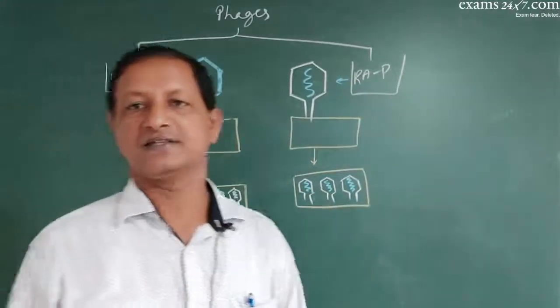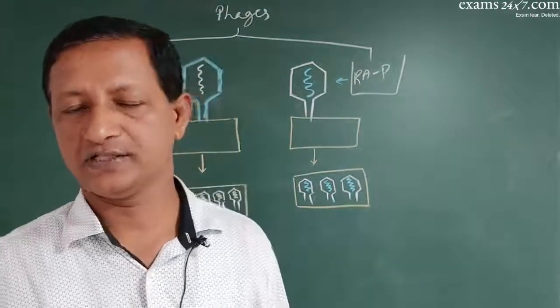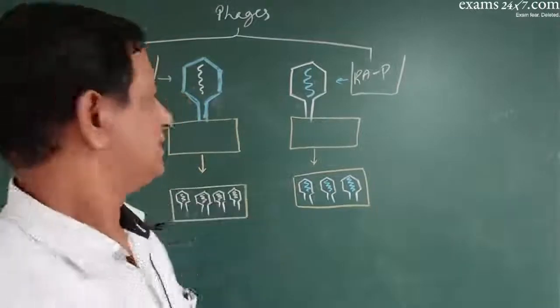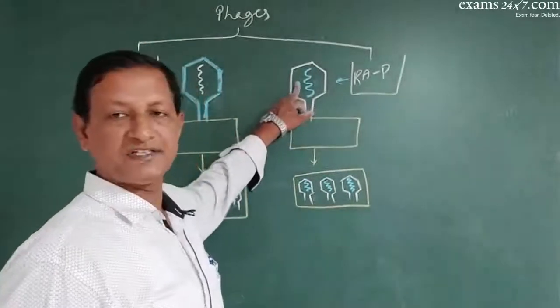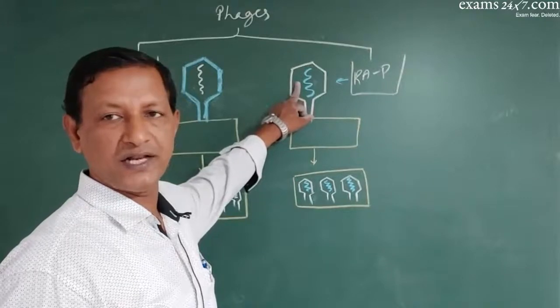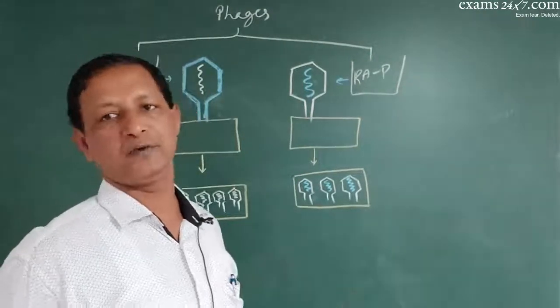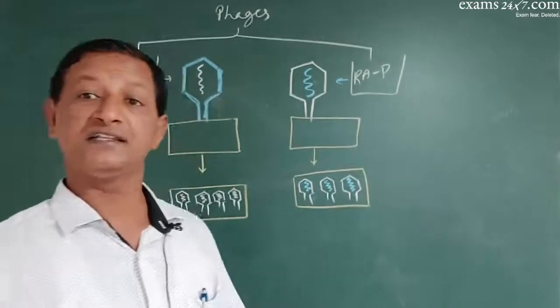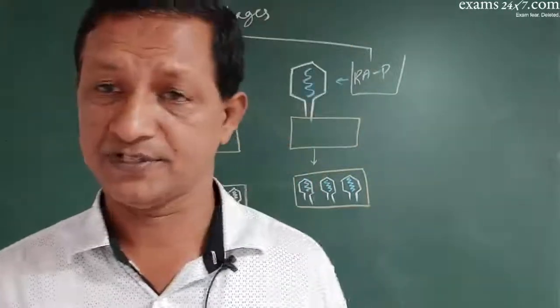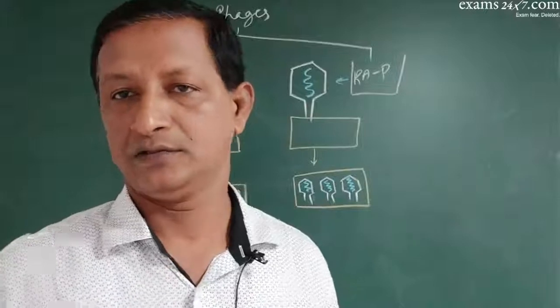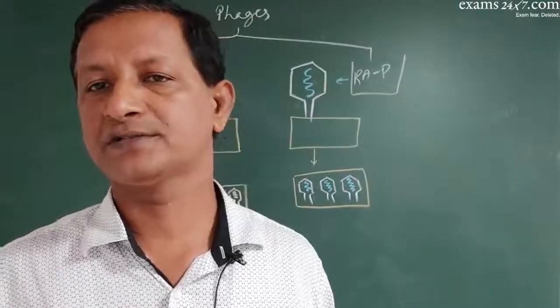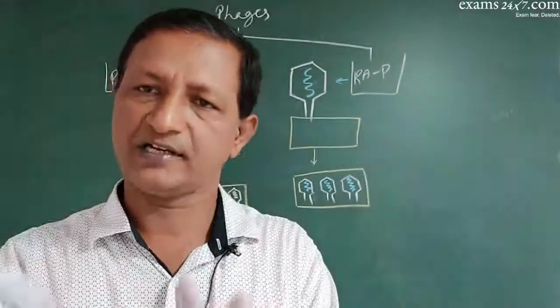So by this, Hershey and Chase concluded that it is DNA which is transferred from one generation to another generation, not protein or any other biochemical. Even if you consider any species, when we are born, what do we get from our parents? We get only genetic material.